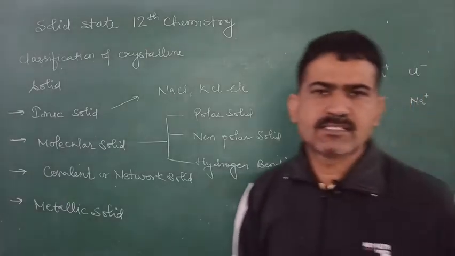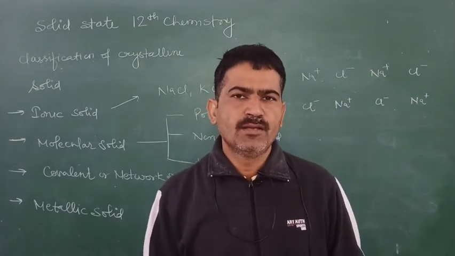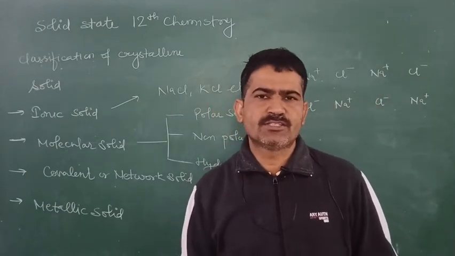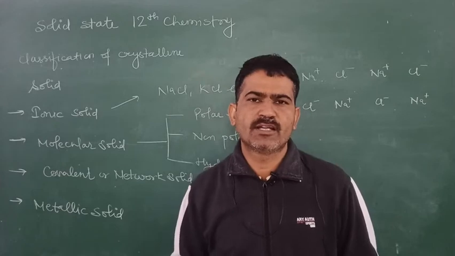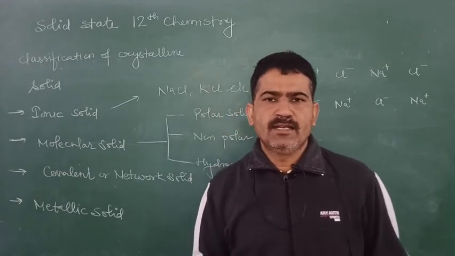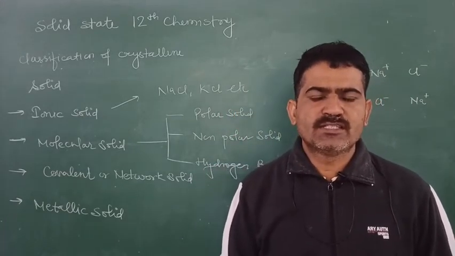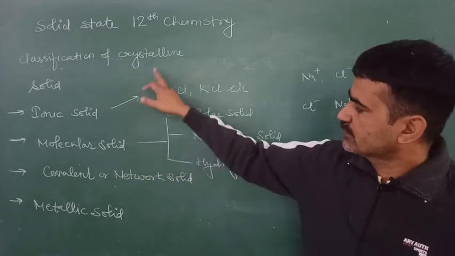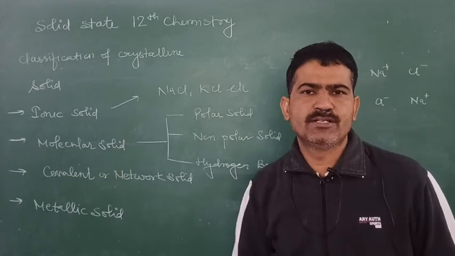Ionic solids have high melting and boiling points, and they are good conductors of electricity in the molten state. In the solid state, they do not conduct electricity, and they are soluble in polar solvents like water. Now the second type of crystalline solid is the molecular solid.